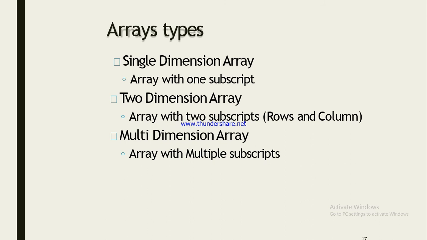Now array types. So first one is single dimension array. It is an array with one subscript, or we can say that we can store the data in a single row or in a single column. A two-dimensional array uses two subscripts, or rows and columns. So we can create a table with 2 rows or 2 columns. A multi-dimensional array has multiple subscripts. Here we can create n number of columns and n number of rows.